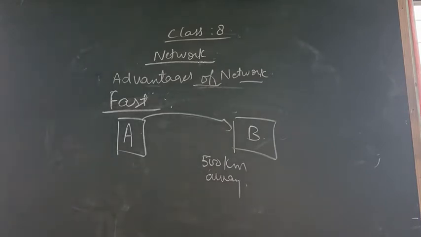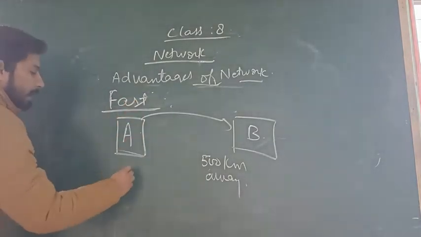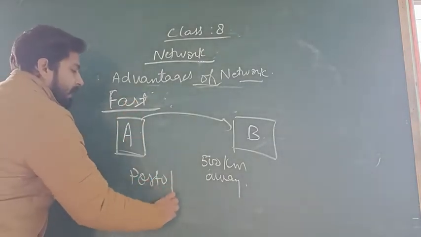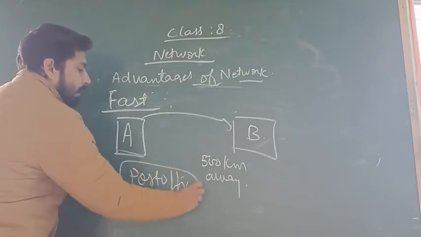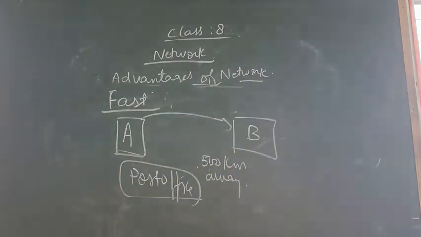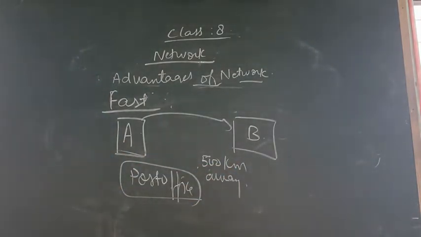There is one way. Without the internet, without any network, he will just click the photos and put them in the post office, or in one post box. That means the post office will be used, and the post office will not be able to reach that data instantly at that place. They cannot instantly send the data to person B.